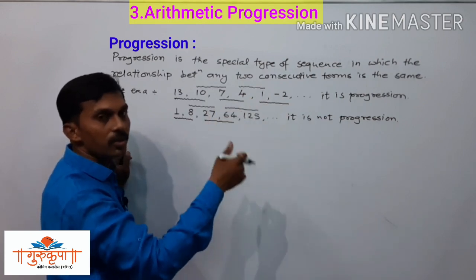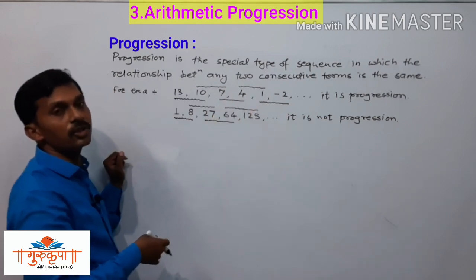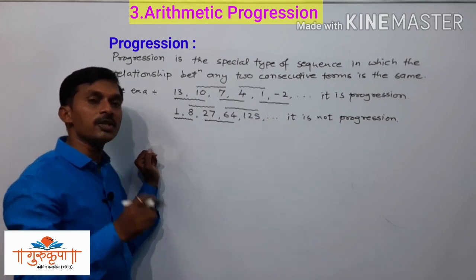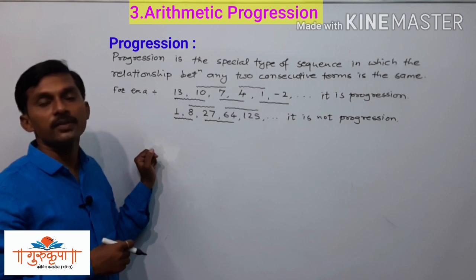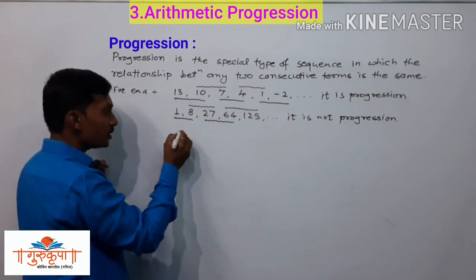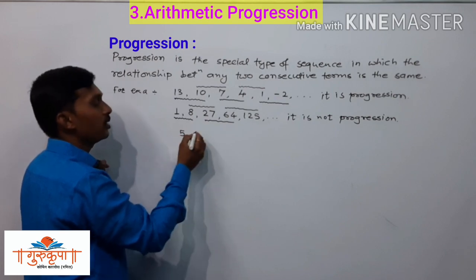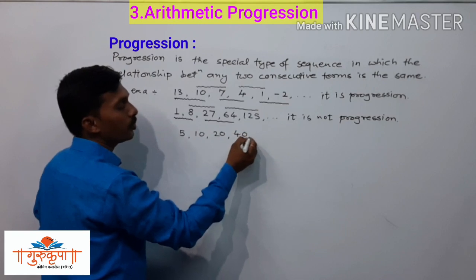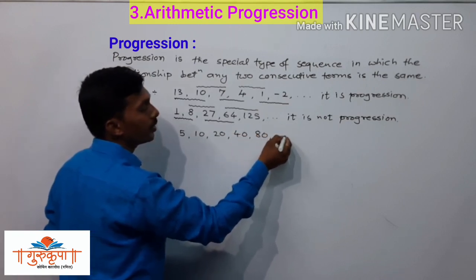That sequence is not a progression, since a progression is nothing but the special type of sequence in which the relationship between any two consecutive terms is the same. Here we will write one more example. This is 5, 10, 20, 40, 80 and so on.